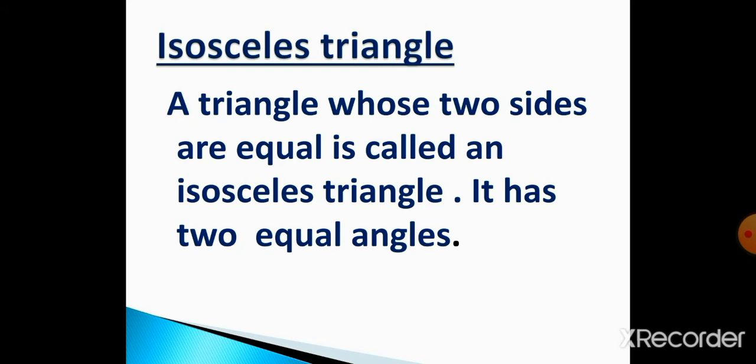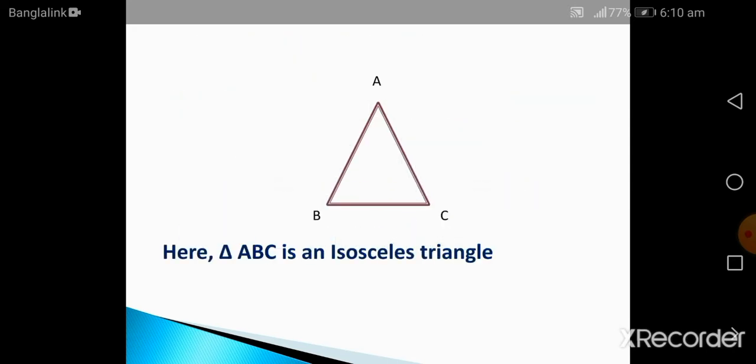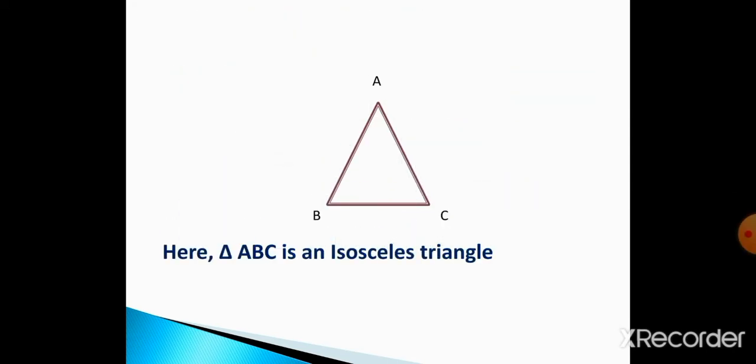Okay, so this is the isosceles triangle, and when you draw it, remember two sides should be equal. How many sides should be equal? Two sides should be equal. Okay, the triangle whose two sides are equal is called an isosceles triangle. It has two equal angles. See, here triangle ABC is an isosceles triangle.